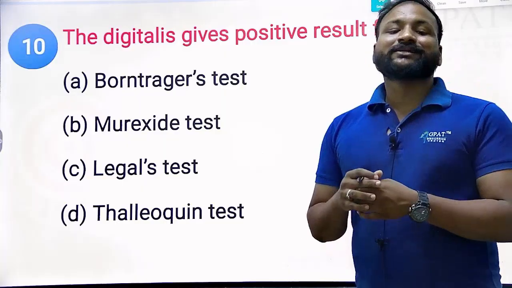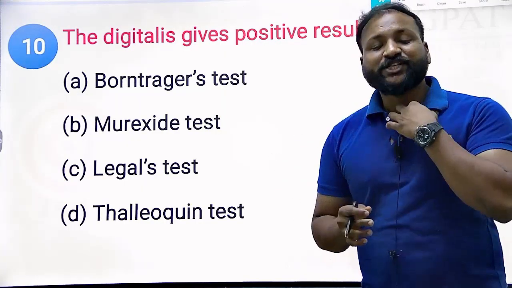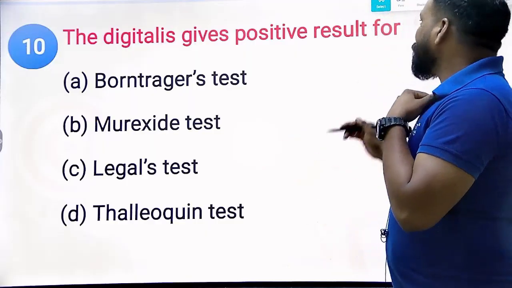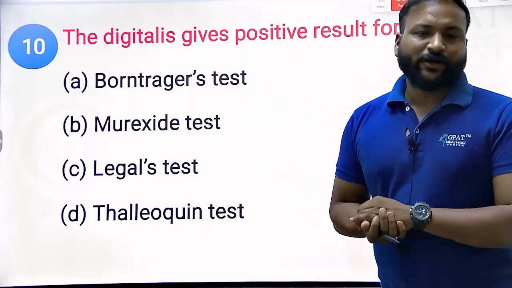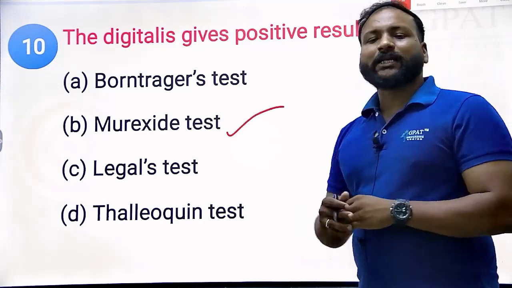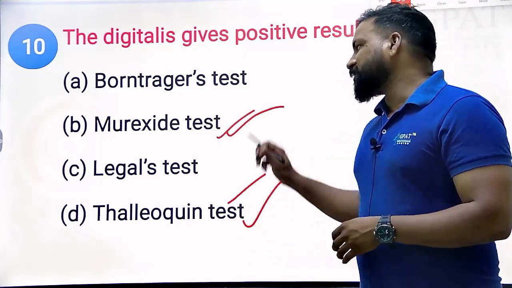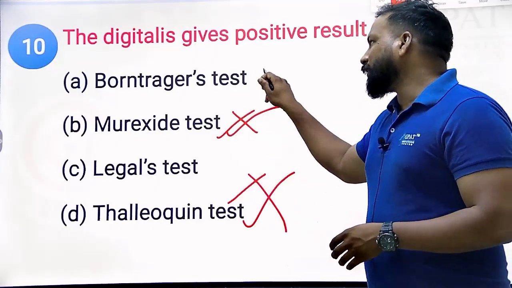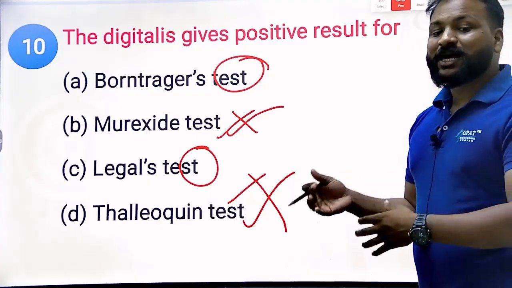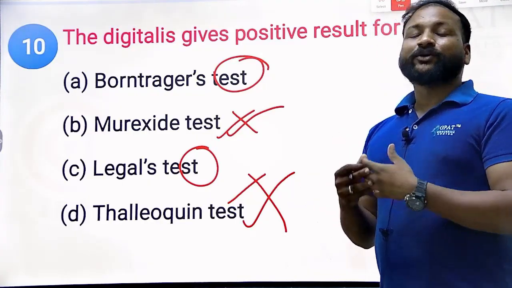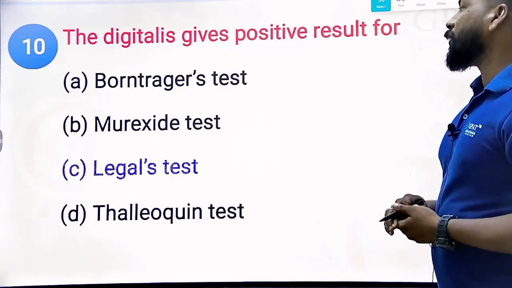Dear aspirants, let us eliminate some options. I told you already, you need to apply the elimination method. Here we can eliminate two options because they do not belong to glycoside tests. Murexide is an alkaloid test, and thalleioquin is also an alkaloid test. Thalleioquin is for cinchona, murexide for caffeine, so we can eliminate these two options. Now tell me from the remaining two options which one is the right one. That's how we need to approach and deal with a question, eliminating two options so that we have two options left.